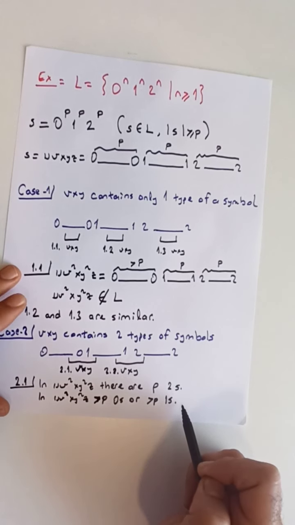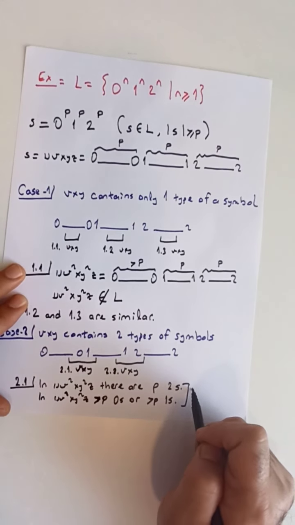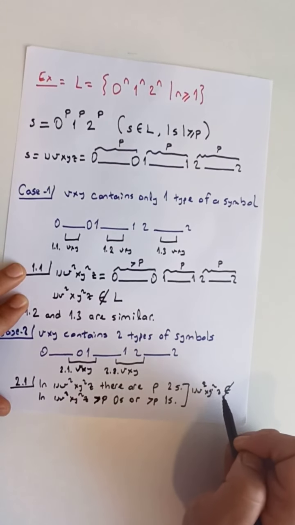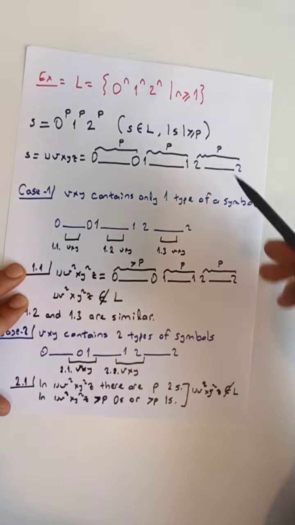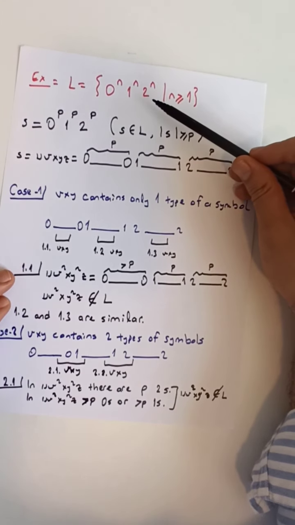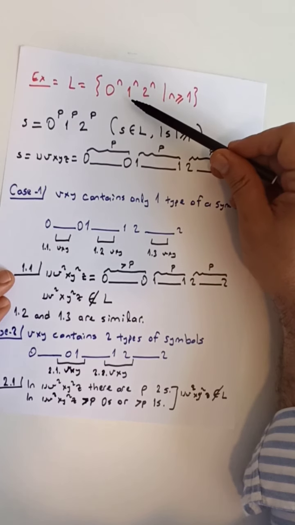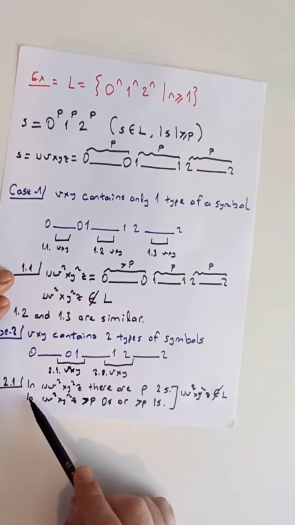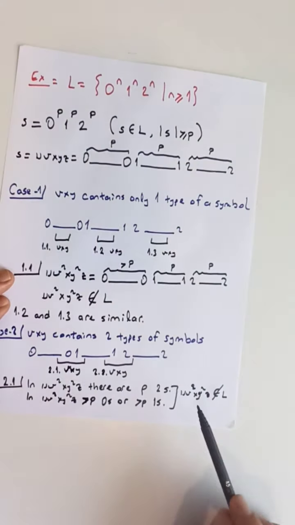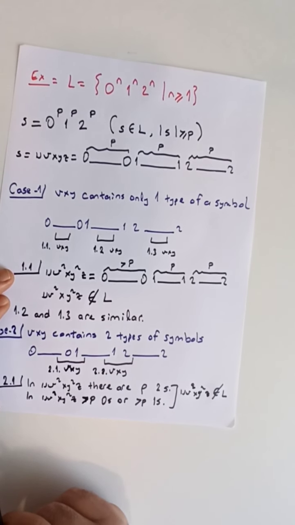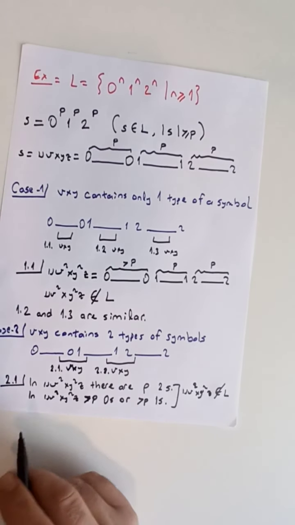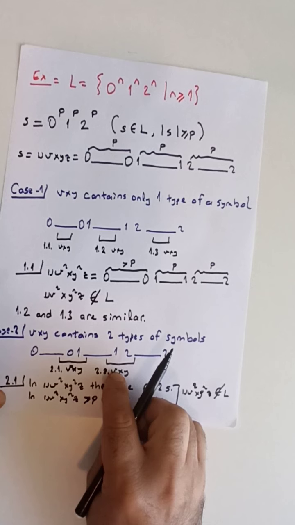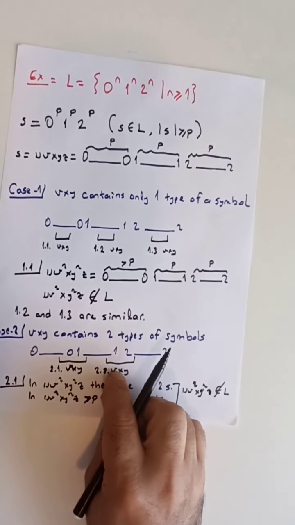Now, combining these two observations together, there are p twos, but the number of ones or the number of zeros is greater than p, so uv²xy²z does not belong to our language L, because according to the definition of our language L, we have to have the same number of zeros followed by the same number of ones followed by the same number of twos, whereas these two together contradict this definition. Therefore, the new string is not inside the language, and this actually completes our proof, because we can use the same argument for the subcase 2.2 as well.